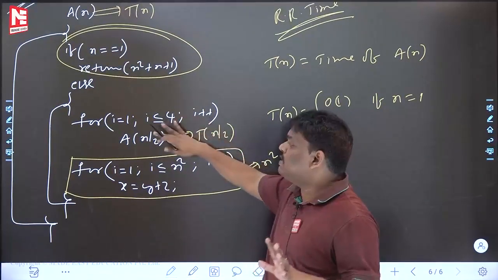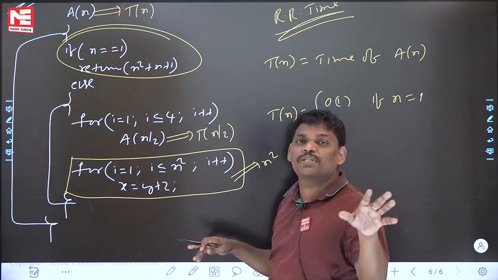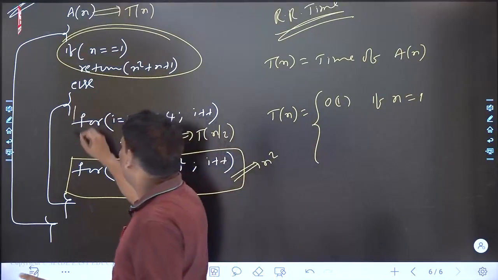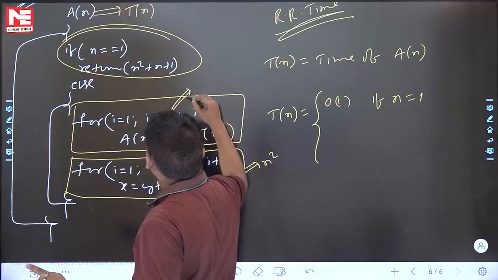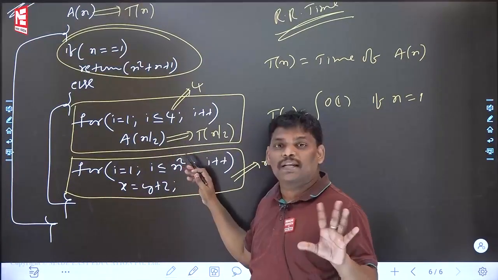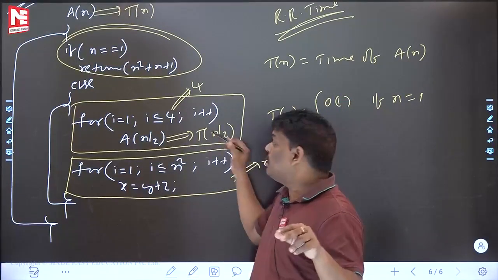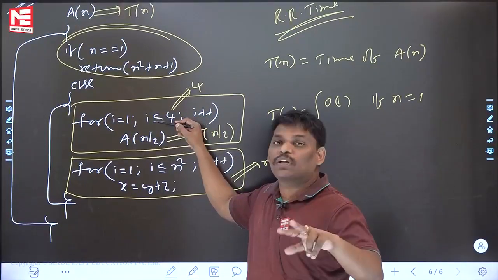So can you help me now? Inside this else part, if you observe, how many loops are there? Two loops. One loop is n square time. This is also a loop. This is also a loop. This loop runs how many times? Four times. Inside this particular else part, two loops are there. One loop is n square, it's okay. But the first loop runs four times.